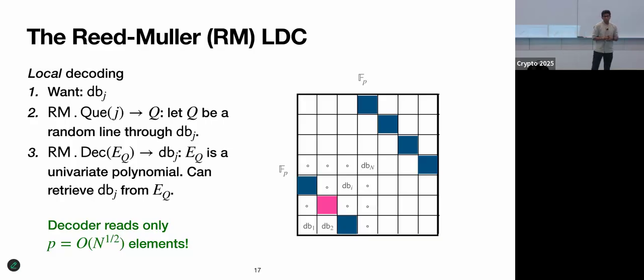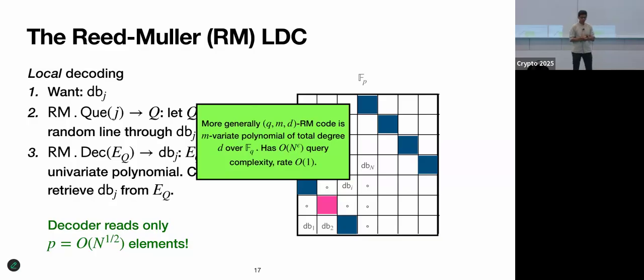Okay, so the nice thing about this is that this actually works. I won't analyze it, but people have done so. And it has good efficiency. To retrieve DBJ, instead of reading the entire code word, I only have to read just square root many elements, or many code word symbols. Okay, so that was a lot of background. Let's try to see what happens if you plug this LDC into our construction.